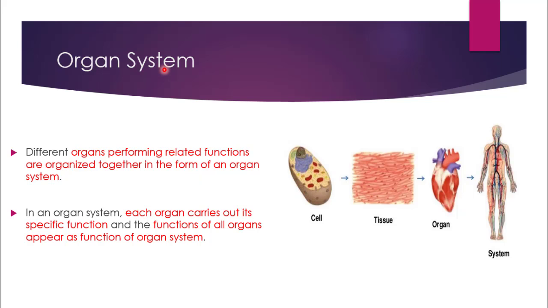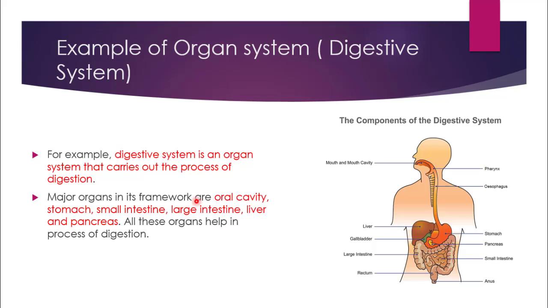that system is basically called an organ system. So the cells combine together to form tissues. The group of tissues then form organ, and then the organs performing same functions or common functions are organized together to form one complete system that is called organ system. In an organ system, each organ carries out its own specific function, and the functions of all the organs then appear as a function of that one organ system. We will consider the example of digestive system as an organ system. For example, digestive system is an organ system that carries out the process of digestion in our body.